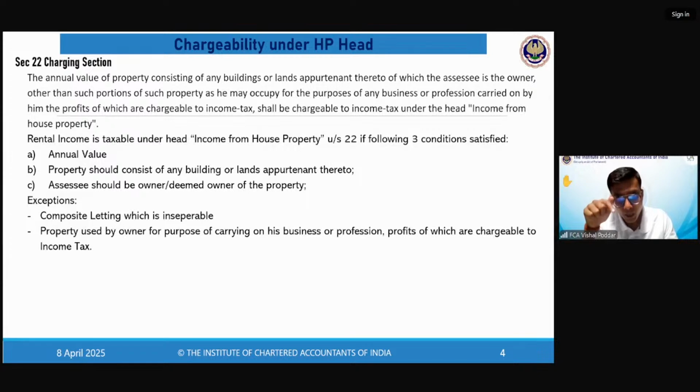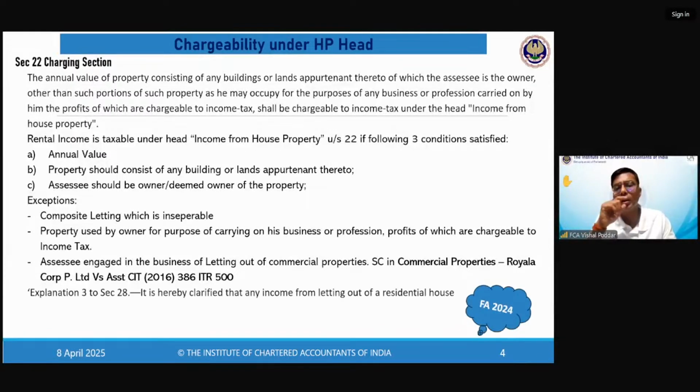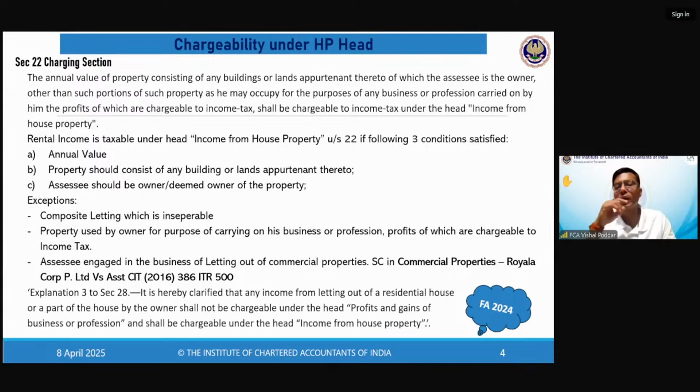But where I am running my own business sitting in that place, like in my office, where I sit and perform all my work, the income and expense of that will not come under the head HP. I hope this point is clear. Now there is an interesting amendment. Firstly, there was a case law, and then relating to this case law, in the previous budget, which is applicable to your exams, this amendment was brought in. I'll explain both of these. When you're reading this, you'll feel that we are talking about the previous point only, but the previous point which I just explained and this point are different.